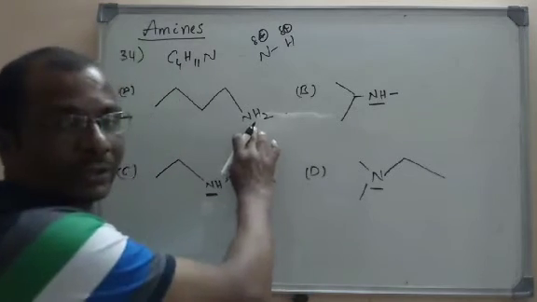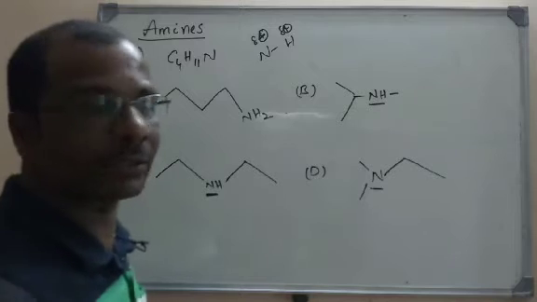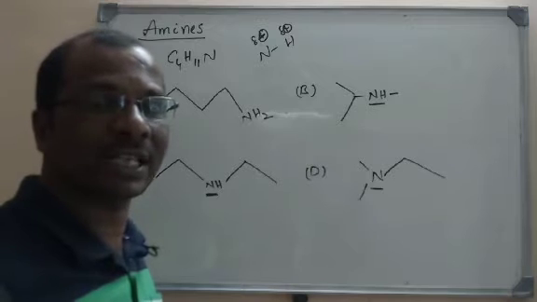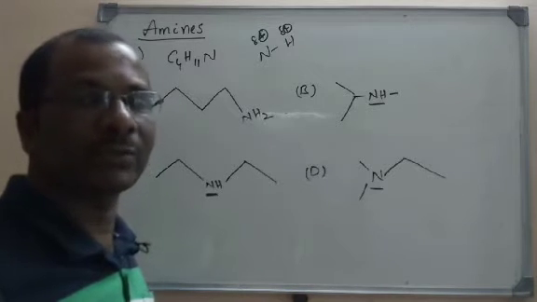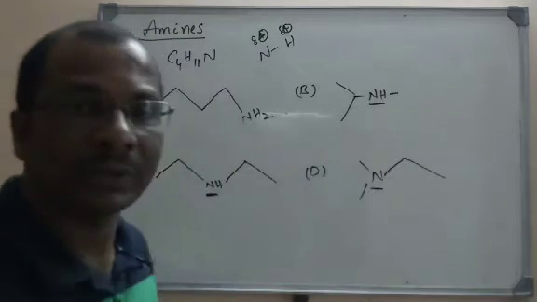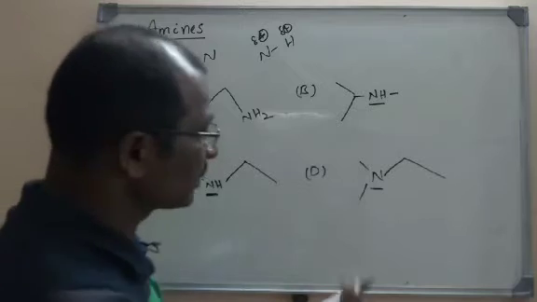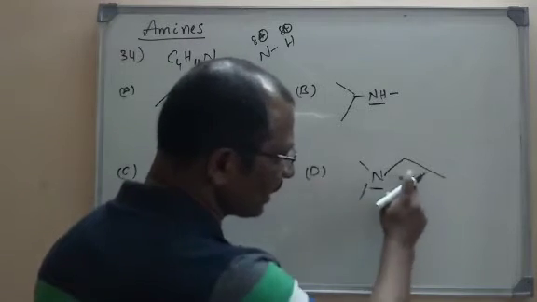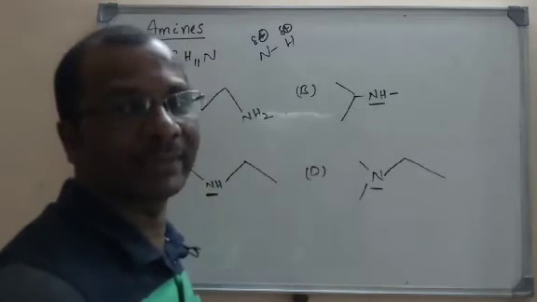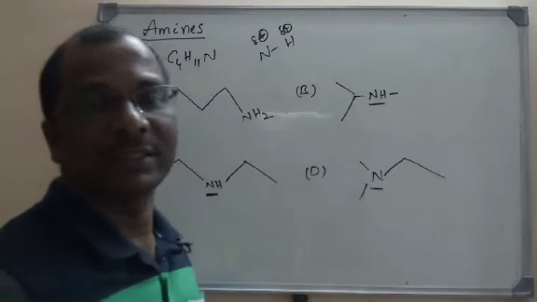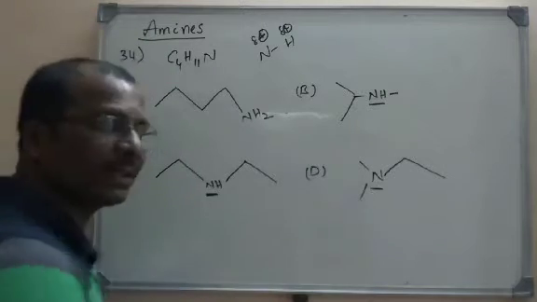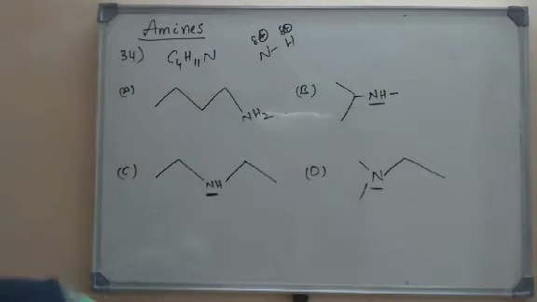This is one molecule, so this molecule can form hydrogen bonding with another molecule, so the more the hydrogen bonding, the more the intermolecular forces, so more is the boiling point. So among all these options, D will have the least boiling point. So what is here? It is methyl and ethyl here. So it is dimethyl ethyl amine. It is 2 methyl groups and ethyl, so it is dimethyl ethyl amine. So this will have the least boiling point. Let us go for the next question.